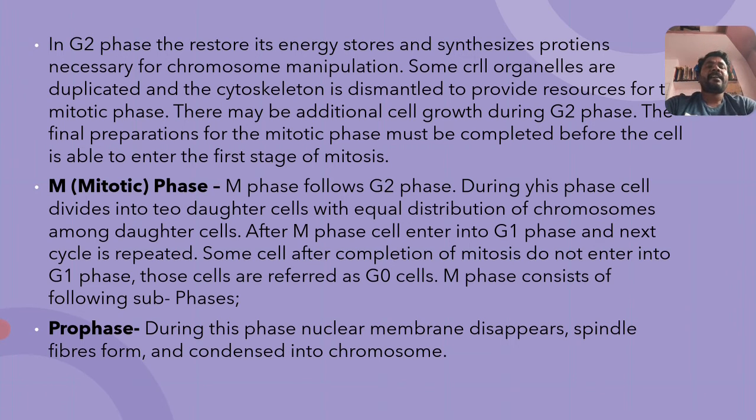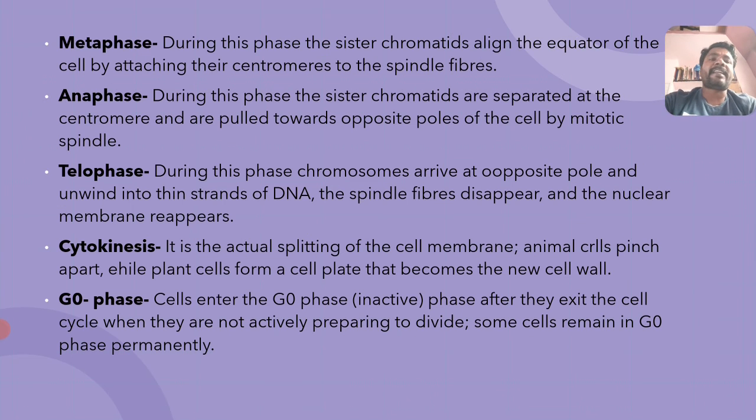The first phase is prophase. What events take place during prophase? During this phase, the nuclear membrane gradually disappears and spindle fibers are formed. Of course, centrioles are divided and they produce this spindle apparatus. Chromosomes are highly condensed here, at the time of prophase stage.